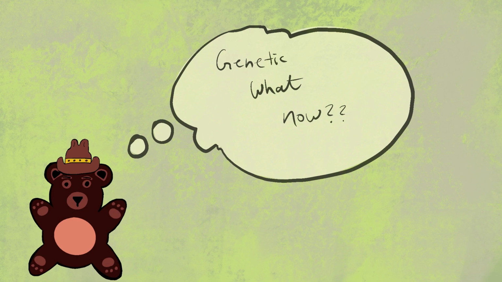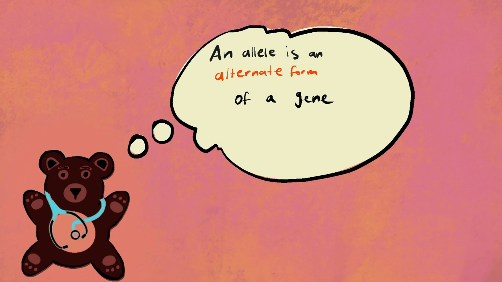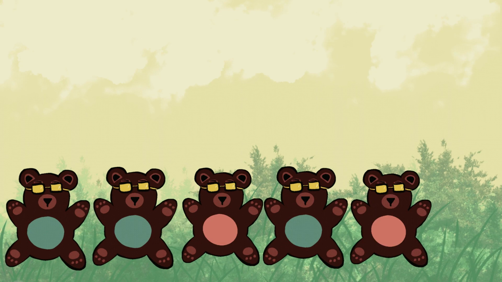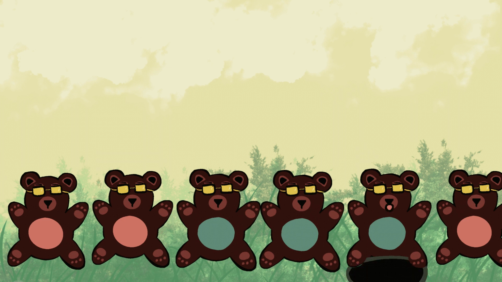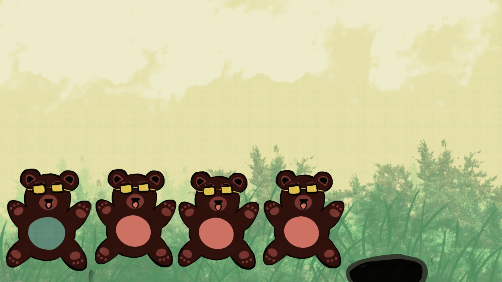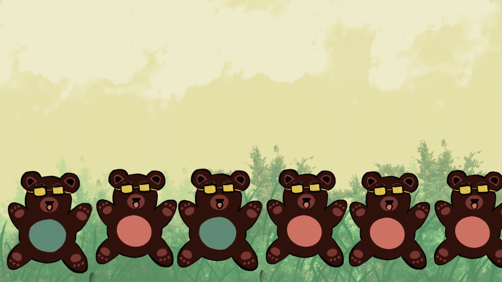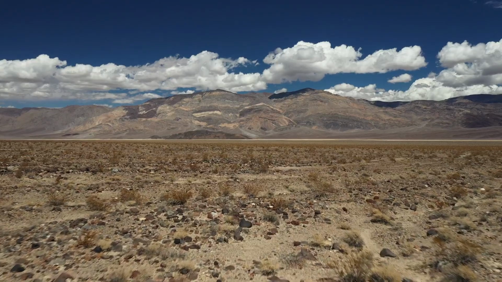In simplest terms, genetic drift is when the allele frequency of a population changes over time due to a random event. Let's use bears as an example. Say you have a group of pink and green-bellied bears. They're strolling around in a forest when all of a sudden, a hole opens up in the ground. Sadly for the bears in the front, they fall in, and they're never seen again. Then the hole magically closes up, and you're left with 4 pink-bellied bears and 2 green-bellied bears.